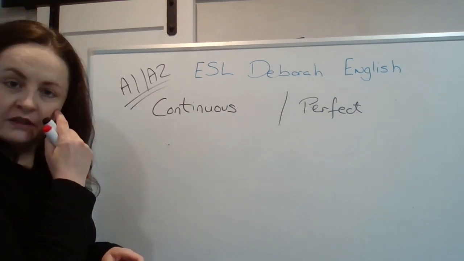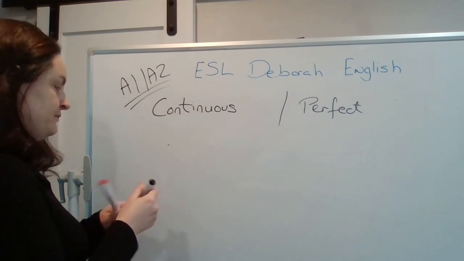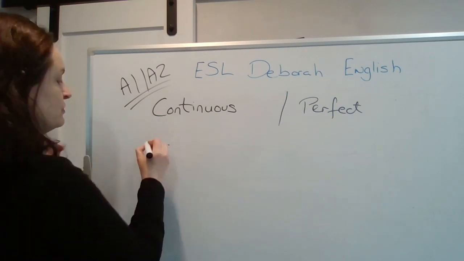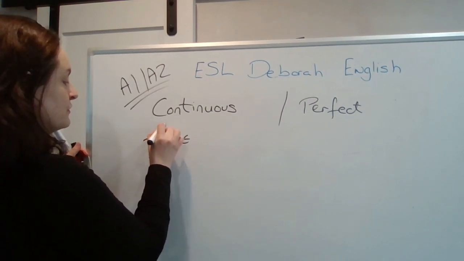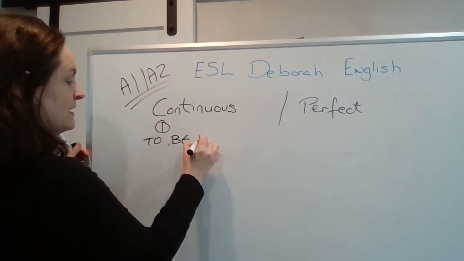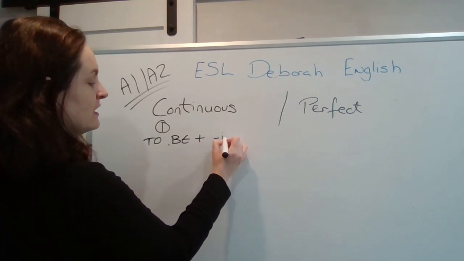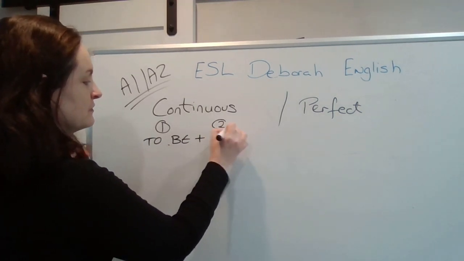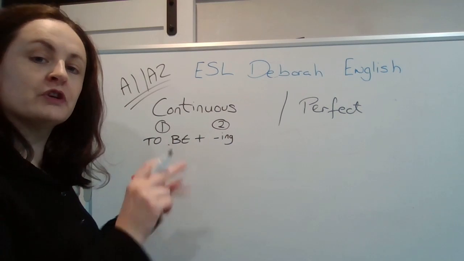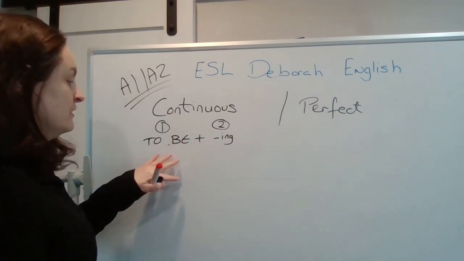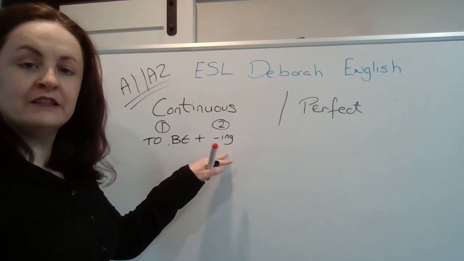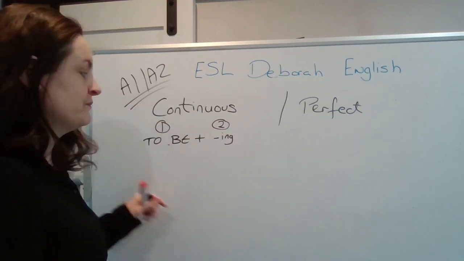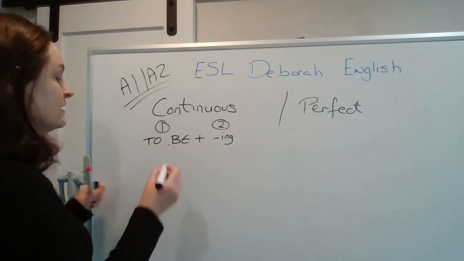If something is a continuous tense, it needs to use the verb to be for the first verb plus the ing for the second verb. So there are two verbs. First, you need to use the verb to be and then the ing form of the verb. So what would this look like?